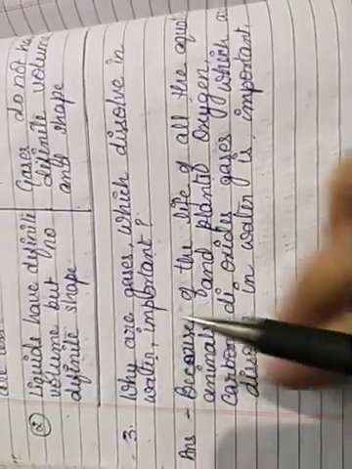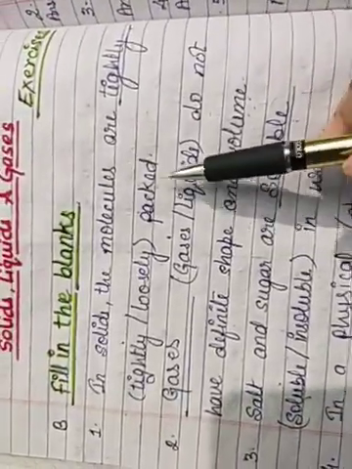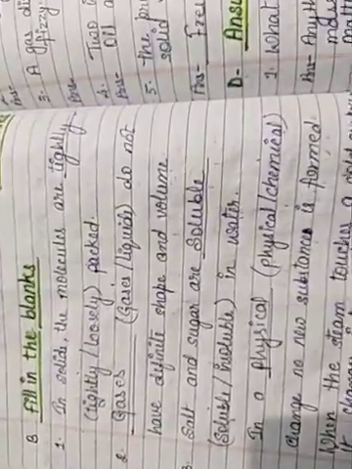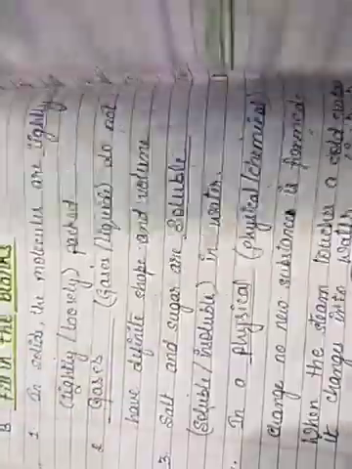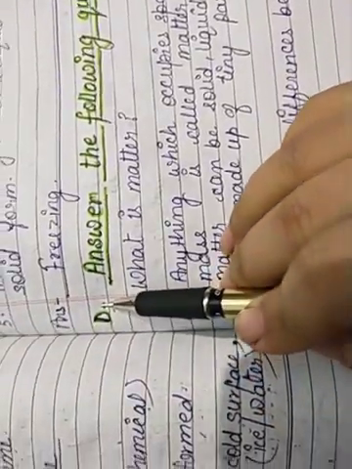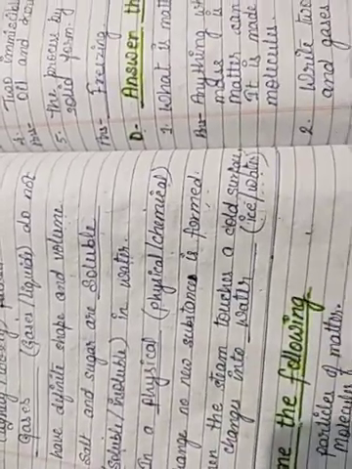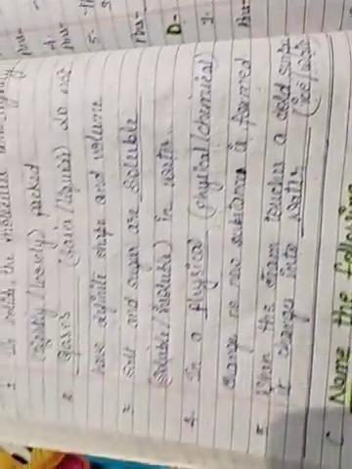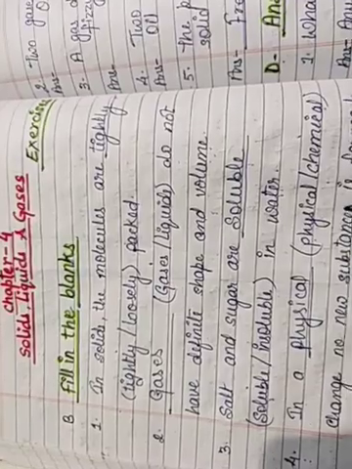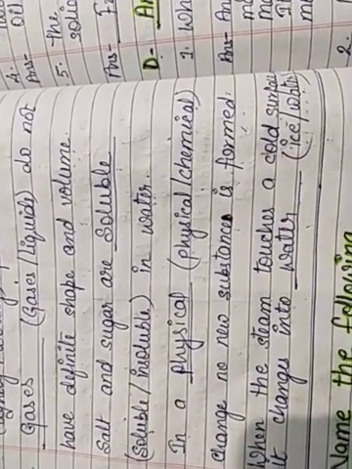So children, this is all for today. I hope you all have understood all the questions and answers, the name the following and the fill in the blank segment. Some questions are left in the D section, which we will do tomorrow. So please complete all this work in your copy in a neat and clean way as I have written in front of you. Similarly, you have to do in your classwork copy.